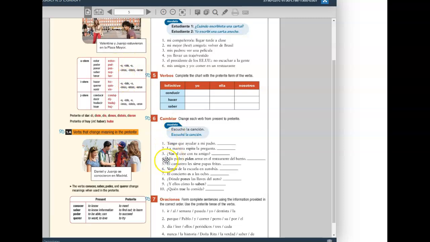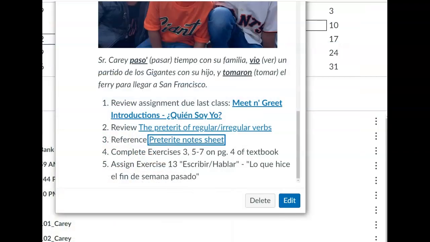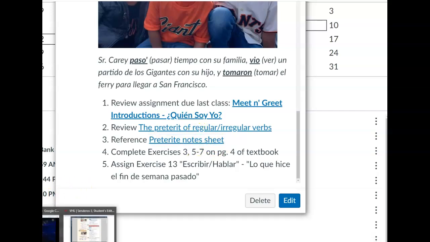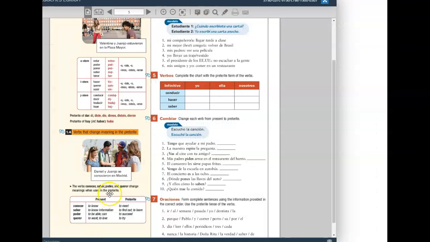Number 3, the verb ir, not in that chart either. The verb ir is irregular. Fuiste al cine con tu amigo. Alright, that's exercise 6. Change the verb from the present to the past. And I think that handout that I gave you guys, the preterite note sheet, will have a lot of those irregular verbs, so you can refer to that. And perhaps we'll fill in that information as well at the very beginning of class.